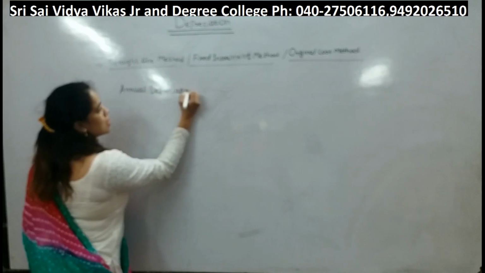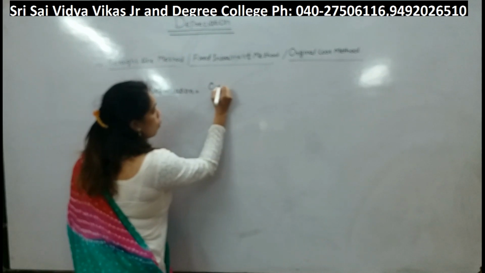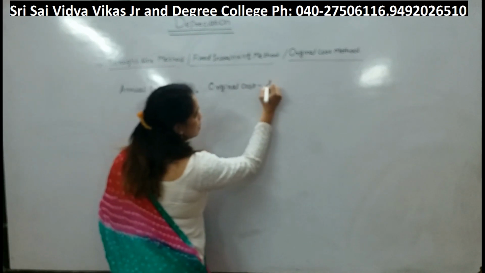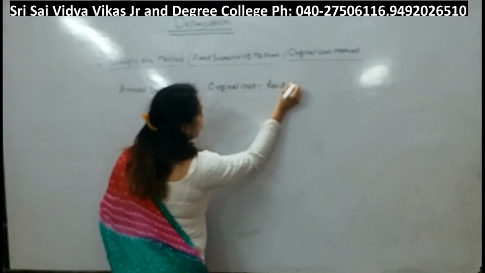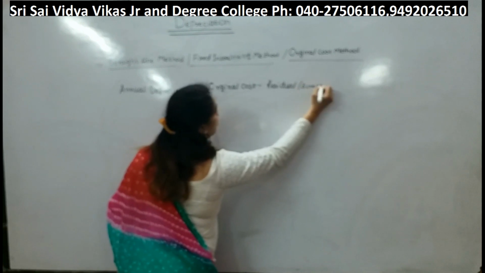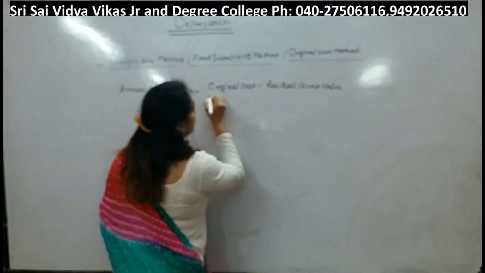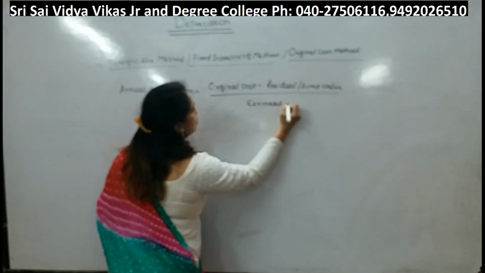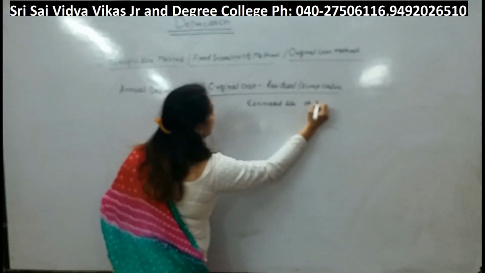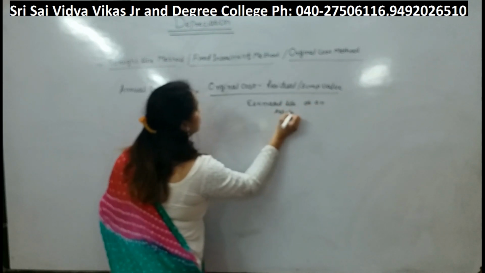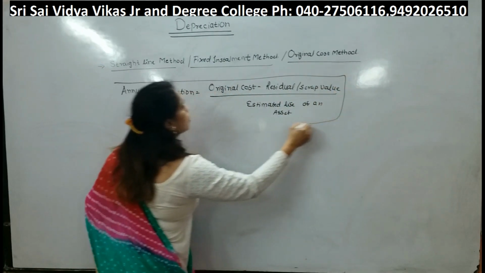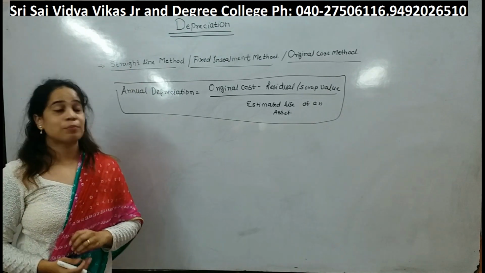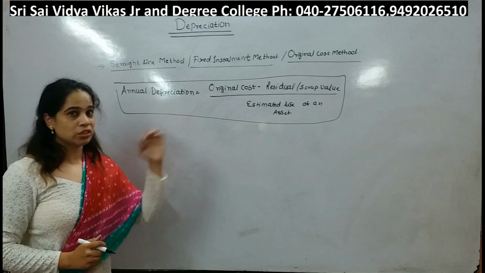Annual depreciation is equal to original cost of an asset minus residual, or scrap value, divided by estimated life of an asset. This is the formula for calculating annual depreciation, and it is applicable only for the straight line method, fixed installment method or original cost method.